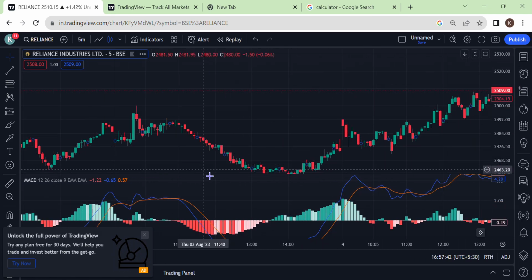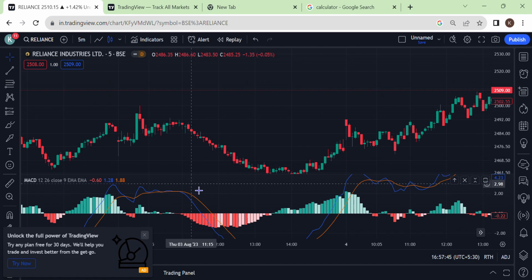Let us understand one more scenario where we can short sell the positions. See here, short selling the position. Keep in mind that short selling is selling on the red candles. Here the blue line was above, the orange line was trading below the blue line, and it intersected around here and started moving above the blue line. So whenever the orange line intersects the blue line and starts moving above it, we need to have a short sell position.